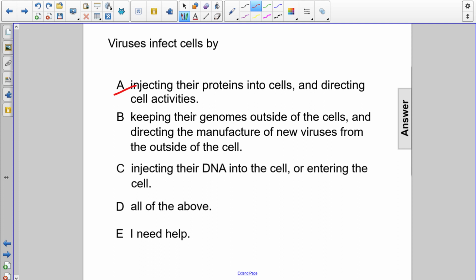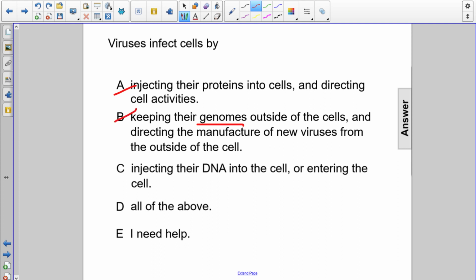Choice B says keeping their genomes outside of the cells and directing the manufacture of new viruses from the outside of the cell. Again, in order for the virus to reproduce, the cell must make copies of its DNA or RNA. DNA or RNA is a part of the viral genome, so keeping the genome outside of the cell would not make sense. You need the genome to go inside of the cell.